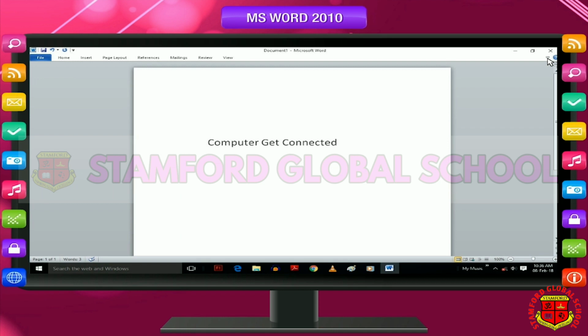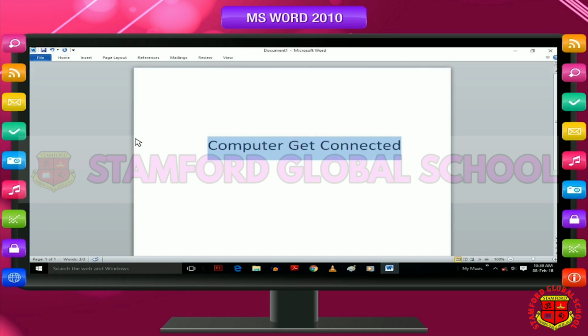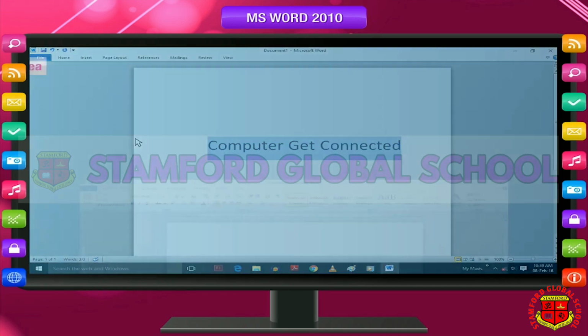For example, with the ribbon minimized, you can select text in your Microsoft Office Word document, click the Home tab, and then in the font group, click the size of the text you want. After you click the text size you want, the ribbon goes back to being minimized.